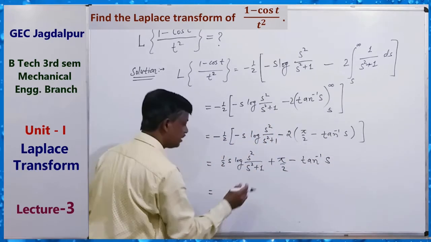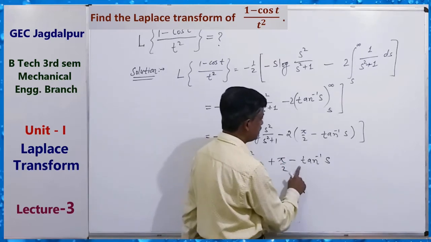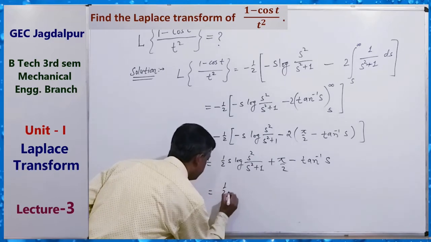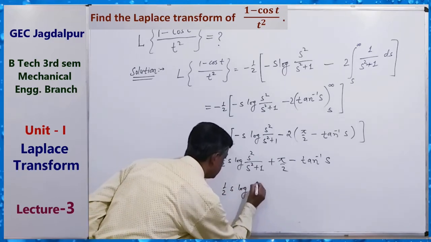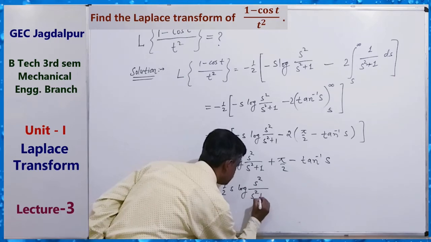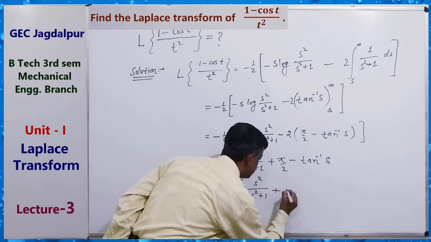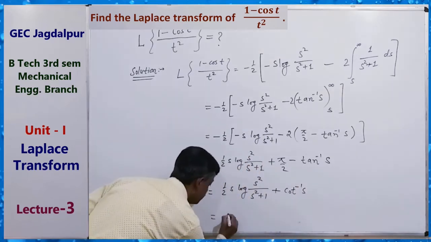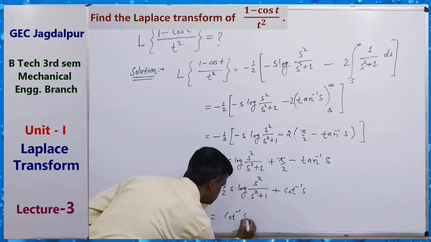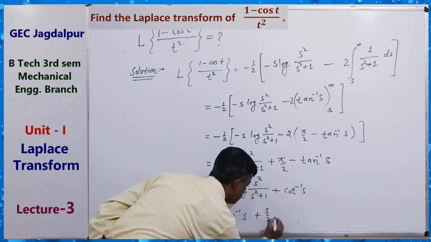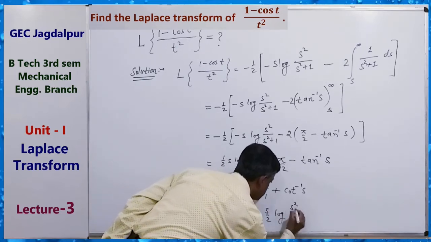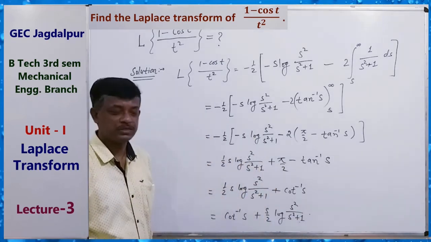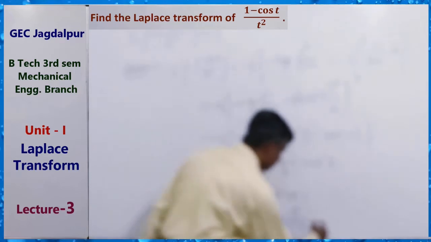Now we can write pi by 2 minus tan inverse s equals cot inverse s. So half s log s square upon s square plus 1 plus cot inverse s. So this is our final answer: cot inverse s plus s by 2 log of s square upon s square plus 1.